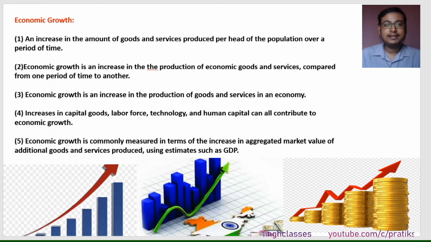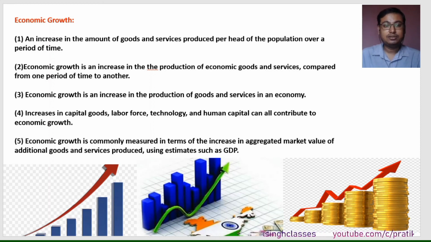Economic growth is an increase in the production of economic goods or services compared from one period of time to another. That means how much was the production last year or last quarter, and how much is it now. If it is increasing, that means we are getting positive economic growth. Economic growth is an increase in the production of goods and services in any economy. Here, an economy means a country.